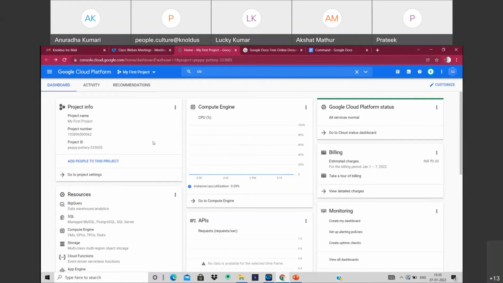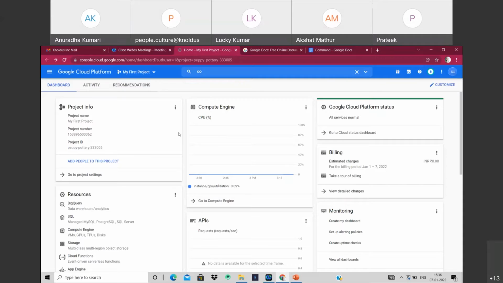To start with Google Compute Engine, first you have to create an account and add the billing details so that you can use any of the resources and get the free tier credits from Google. The only prerequisite is a Google account and billing enabled. I have already created an account, so I logged in directly.